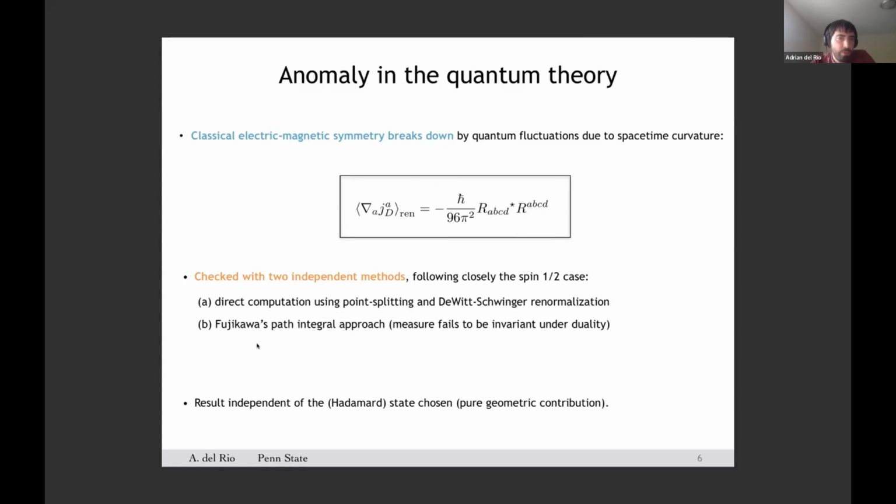The same result can also be obtained following Fujikawa's path integral viewpoint. Namely, one can check that in phase space, the measure of the path integral fails to be invariant under electromagnetic duality rotations, eventually leading to the same anomalous current.